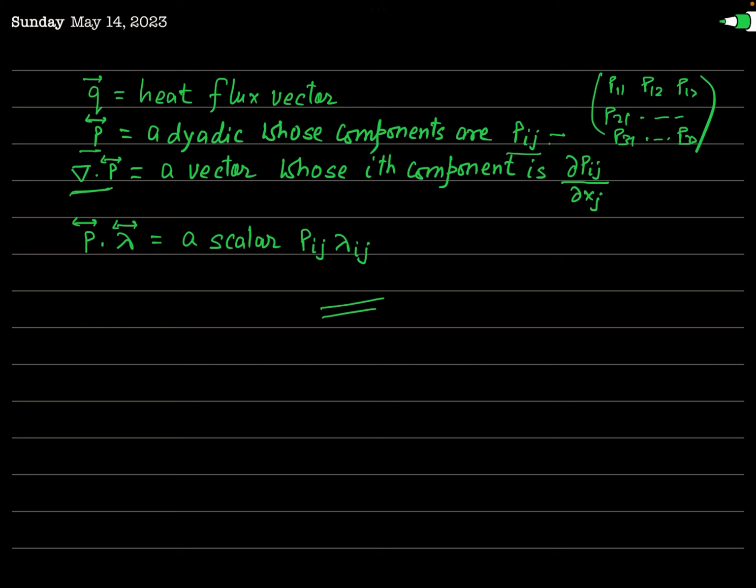So this del dot P is not a scalar, it is a vector whose ith component is given by del Pij by del xj. But the scalar product of two dyadics is a scalar, just like ordinary geometrical vectors. So this P dot del u represents a scalar whose value is Pij times del ui by del xj.